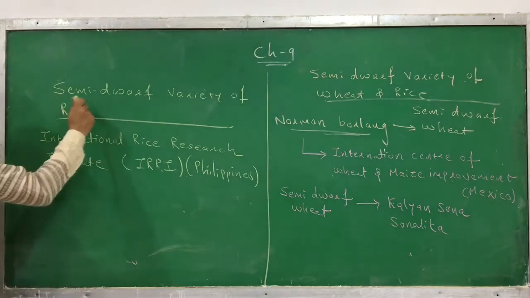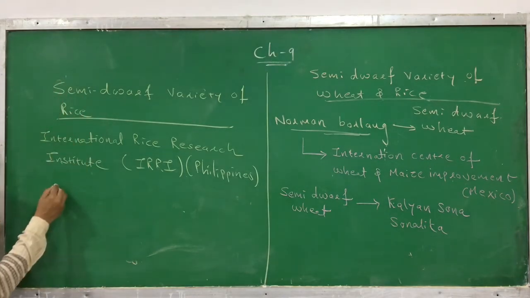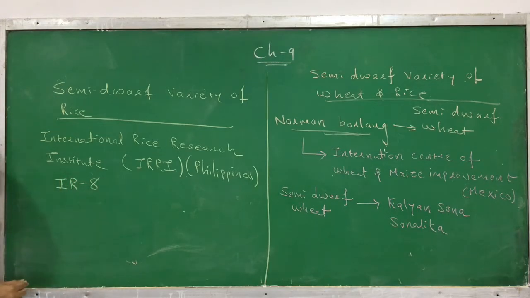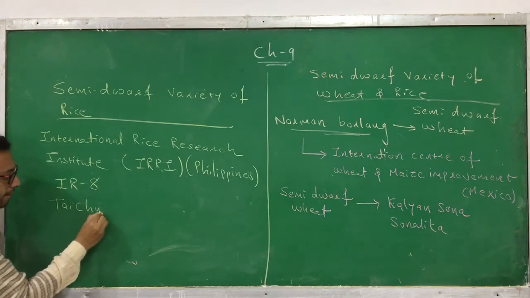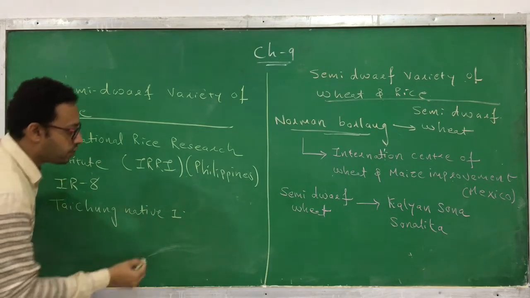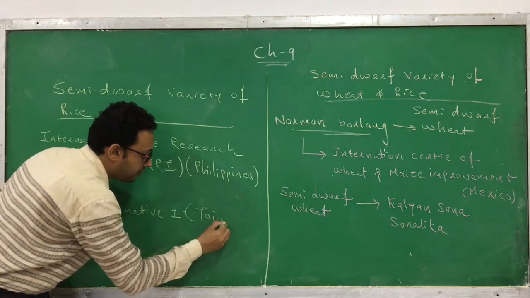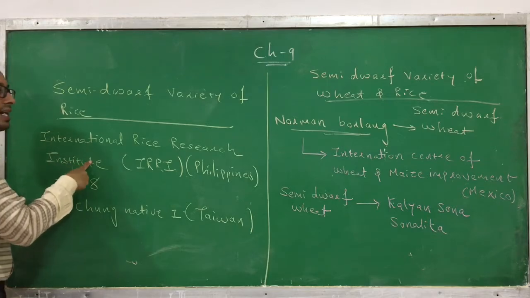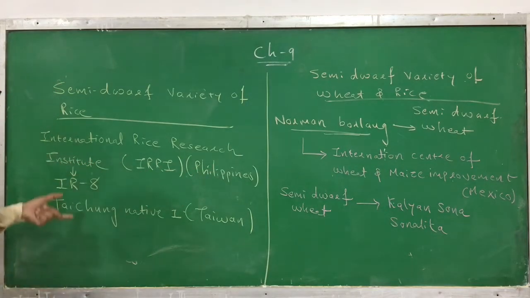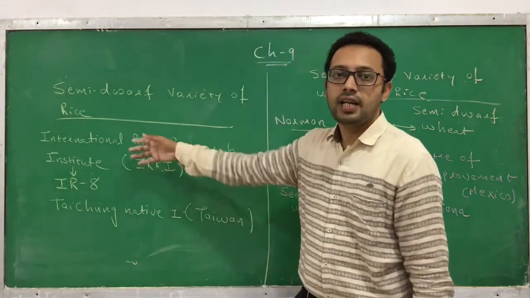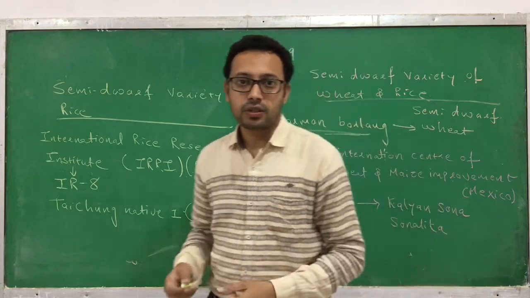Here we have developed a semi-dwarf variety of rice that is derived from two main varieties of rice. One is IR8 and the second one is Taichung Native 1. Taichung Native 1 is from Taiwan. And IR8 was originally developed by the IRRI in the Philippines. So these are the international semi-dwarf varieties of rice which have been developed at the IRRI, or are derived from it.